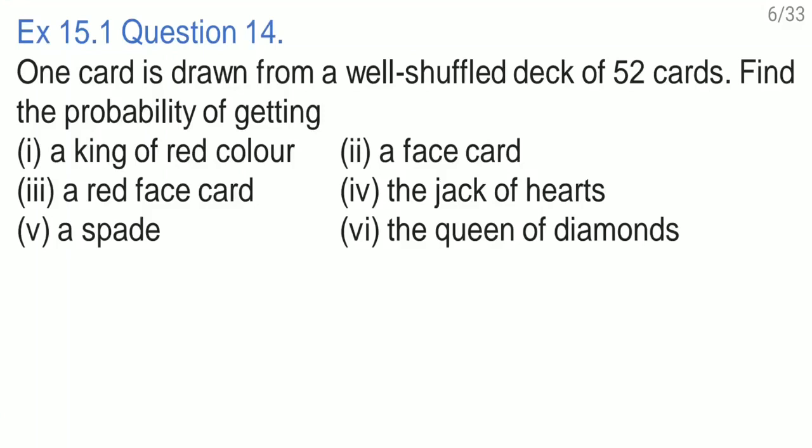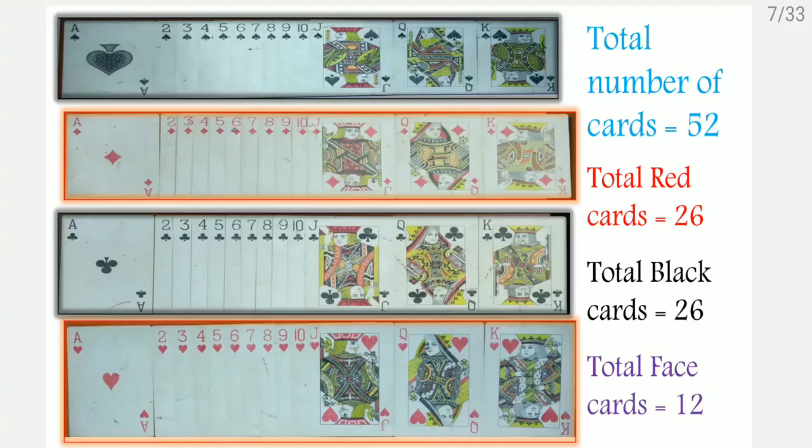Now, what is this deck of 52 cards? Some children don't know it. Just see it here. This symbol is called the spade. And this A means Ace. It indicates it is the first number card. So here, Ace is there, that means the first number card is there.